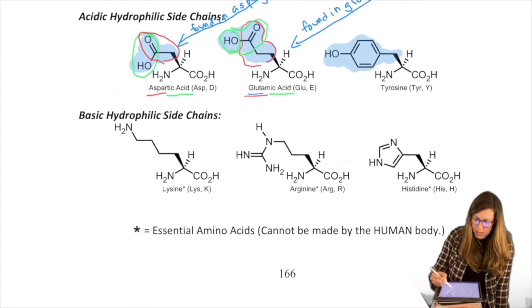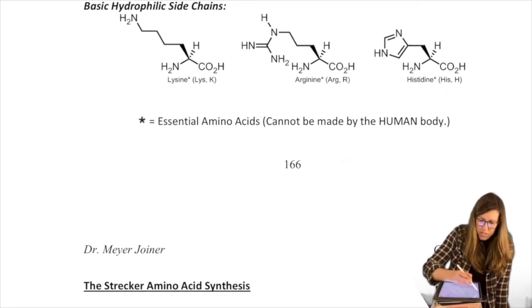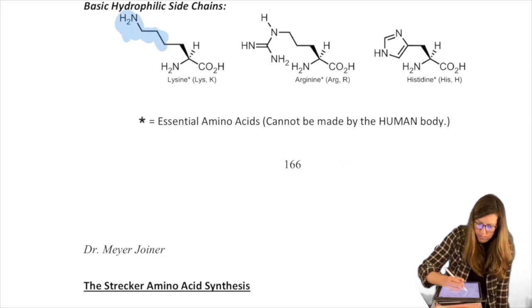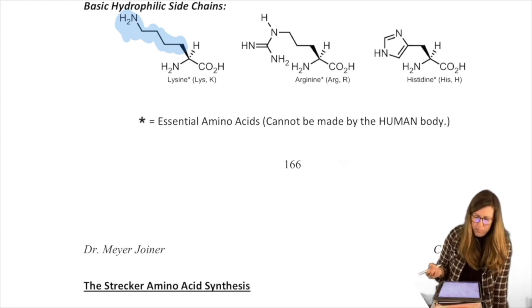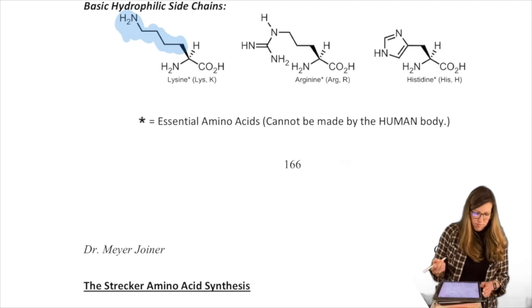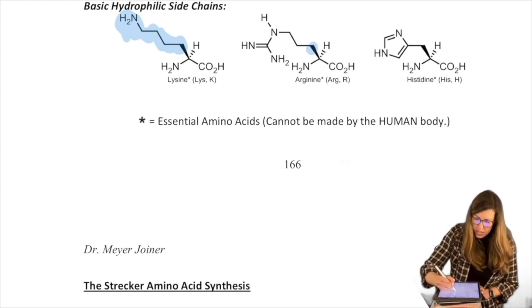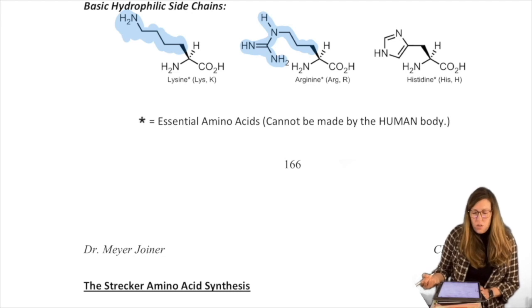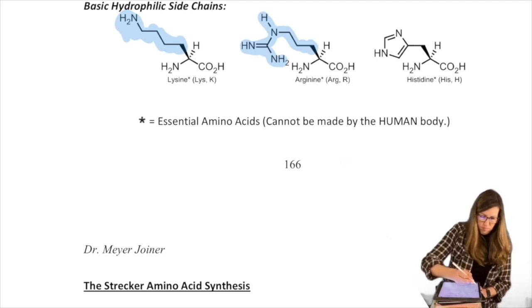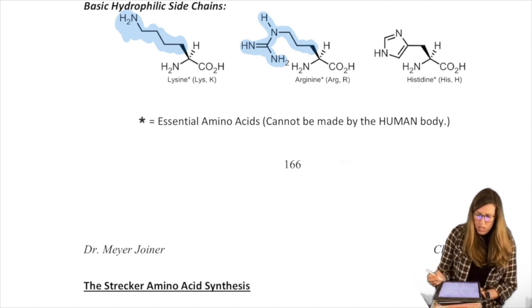Okay. Basic ones, we could see why they're basic. They're heavy on the nitrogen. Let's highlight in blue just the side chains. CH2, CH2, CH2. There's 3 CH2s and an N. Lysine. Notice that we do that again. CH2, CH2, 3 CH2s and N. And we replace one of the H's with that bigger group and we get arginine, right? So lysine and arginine are similar in that way.